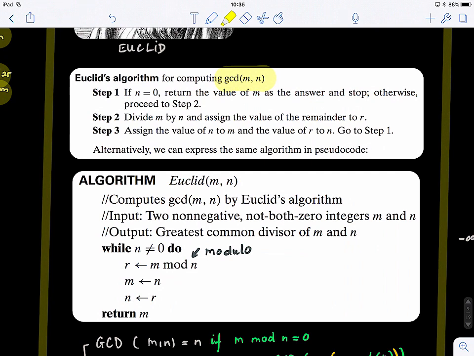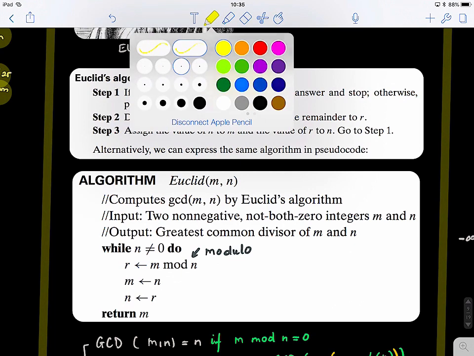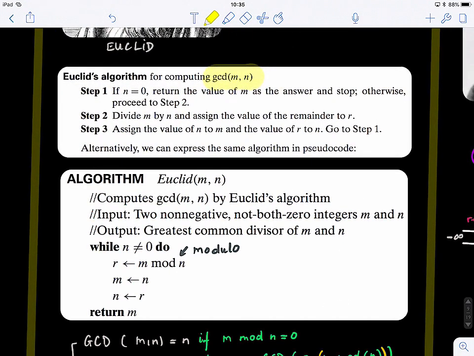So you guys maybe remember. I hope you remember this. You can see that this is the algorithm, with different ways of writing the pseudocode for the same algorithm. What we want is to find the common divisor of these two numbers. If n is equal to 0, then we can just return m. Otherwise, we proceed to step 2.